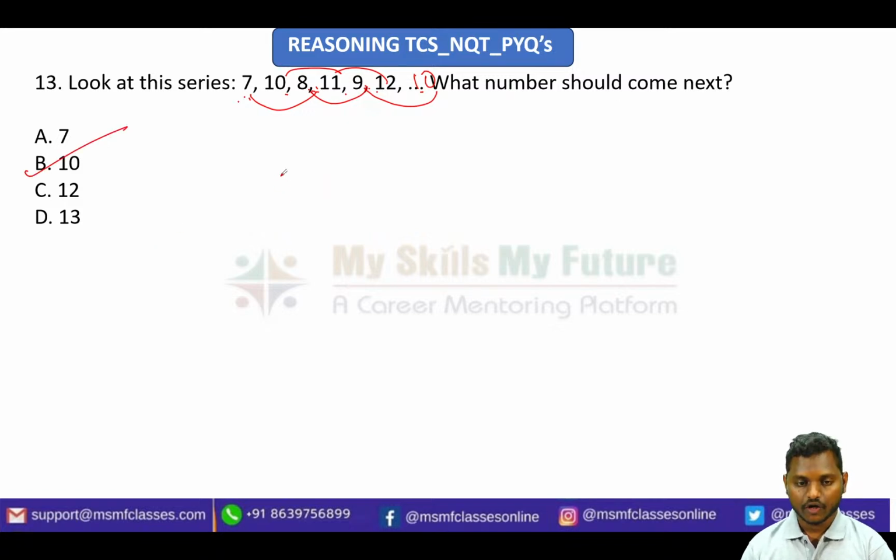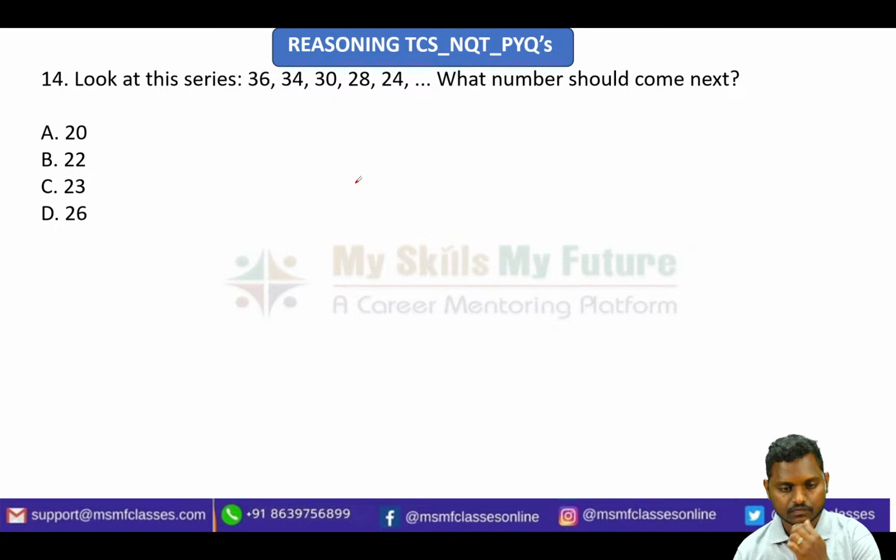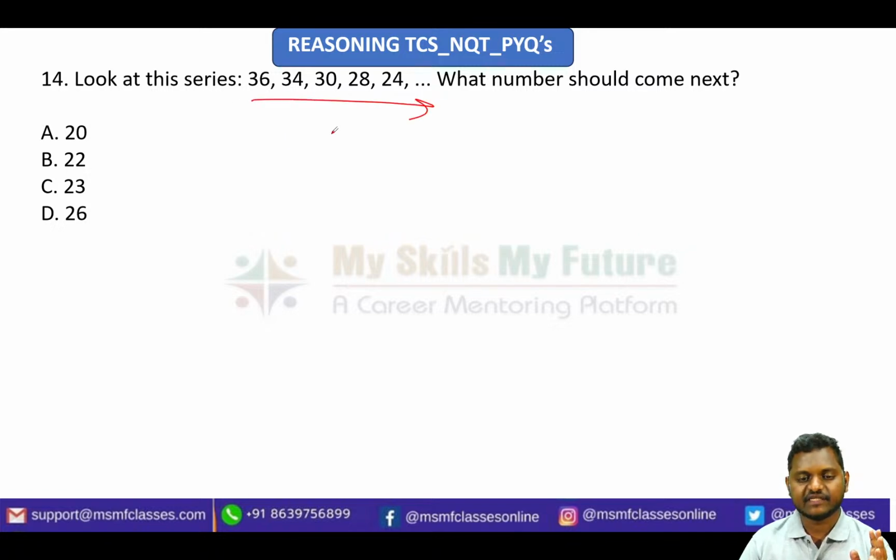This is like an alternate series. Very simple. Fine. The next one. 36, 34, 30, 28, 24. So it is decreasing every time. It is not rapidly decreasing, but it is decreasing step by step. So just observe the gap in this kind of question.